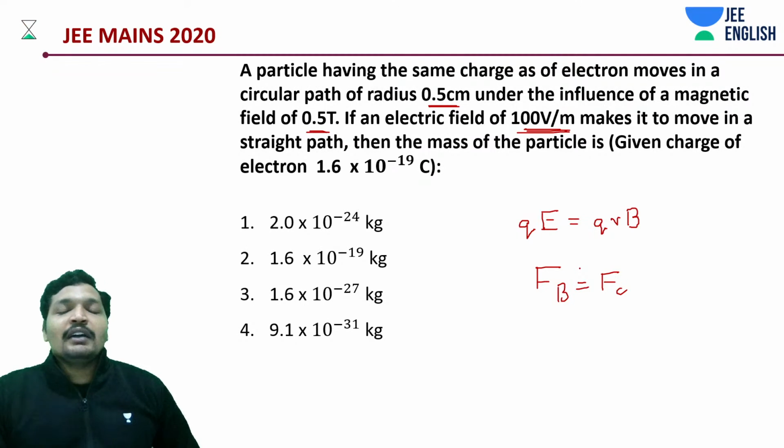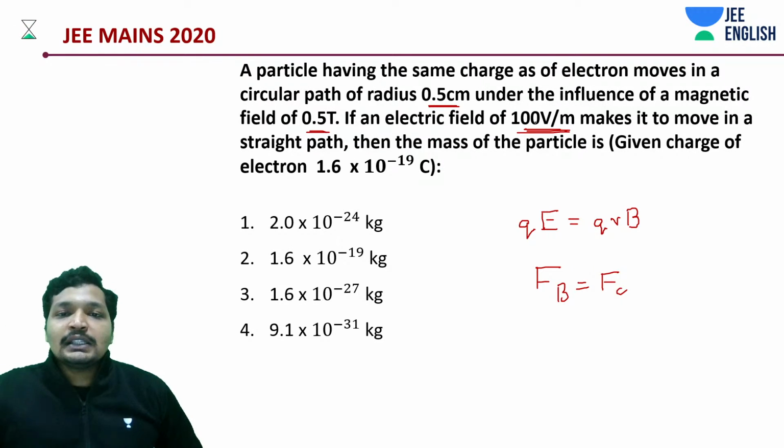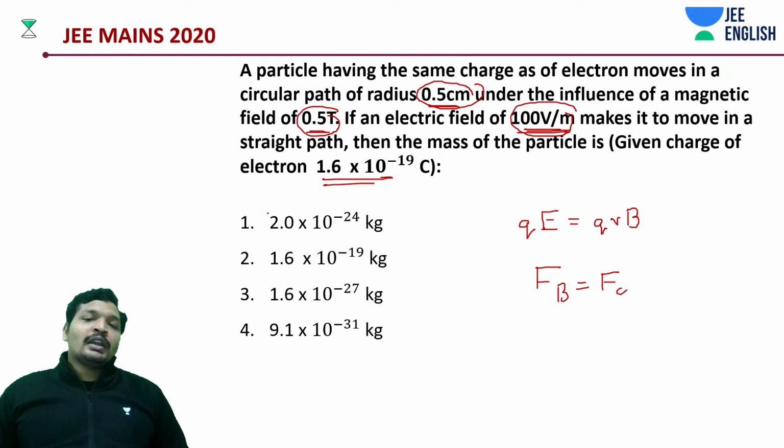Ultimately, you have the value of the velocity, the value of the radius, the electric field value, and the magnetic field value. You are supposed to find the mass of this particle. It's not an electron, but the charge is given equivalent to that of an electron. You need to calculate it very carefully while noticing the units.